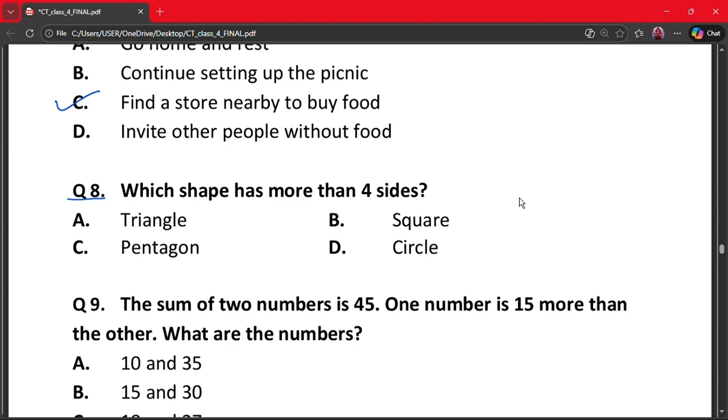So, triangle has 3 sides, square has 4 sides, pentagon has 5 sides, and circle has no sides. So, it has 0. So, which shape has more than 4 sides? So, we can clearly see that pentagon has 5, which is more than 4. So, our correct answer is option C.